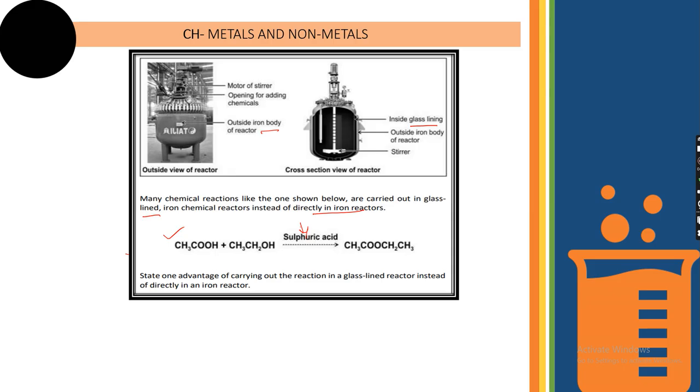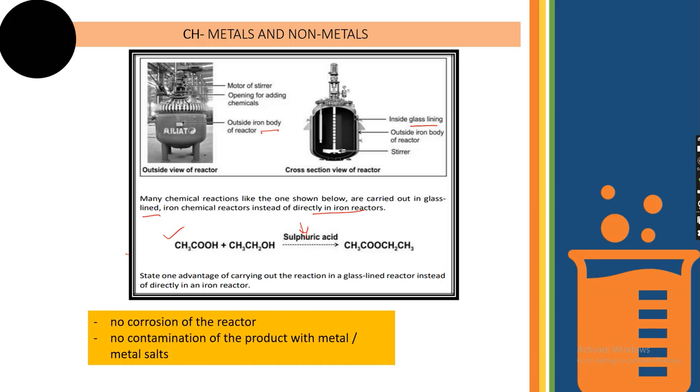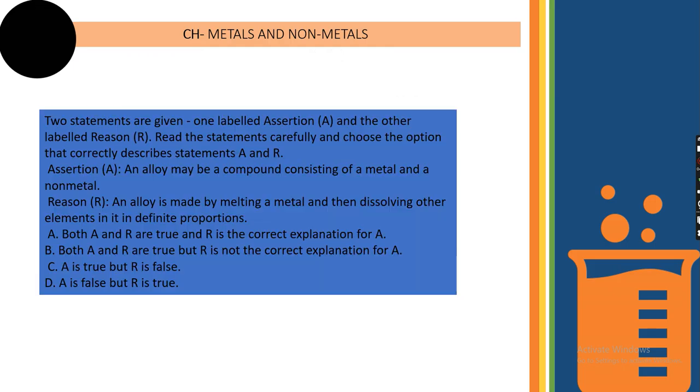That is the major advantage of using glass lining rather than using only an iron reactor. So no corrosion of the reactor will take place and no contamination of the product with metal or metal salt. You need to mention these two advantages in your answer, right?